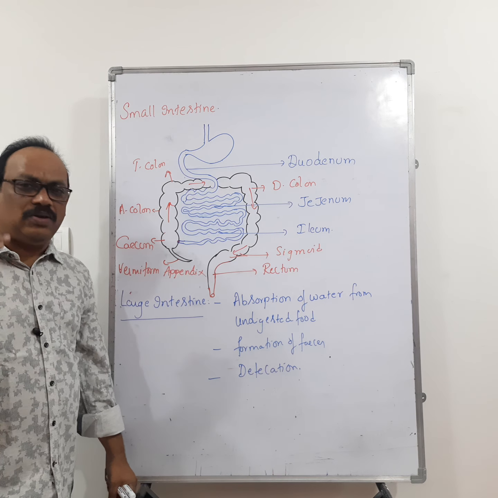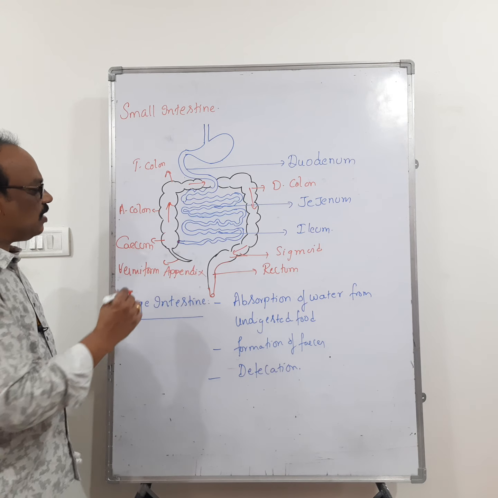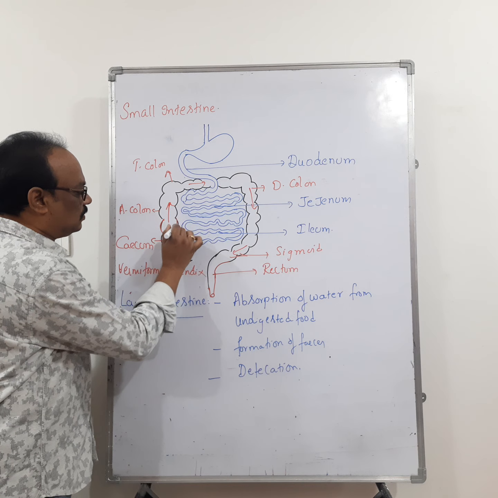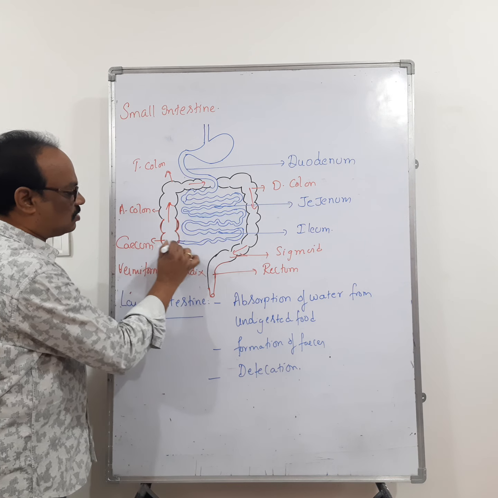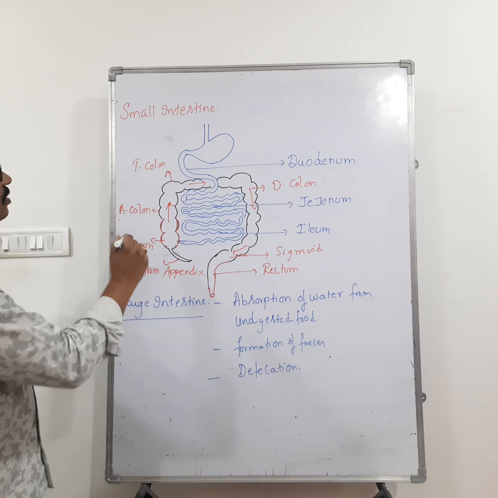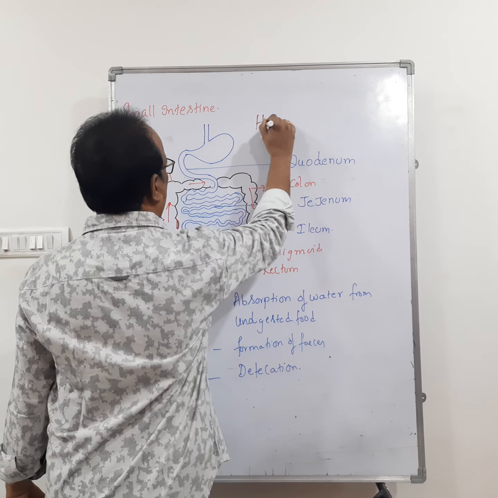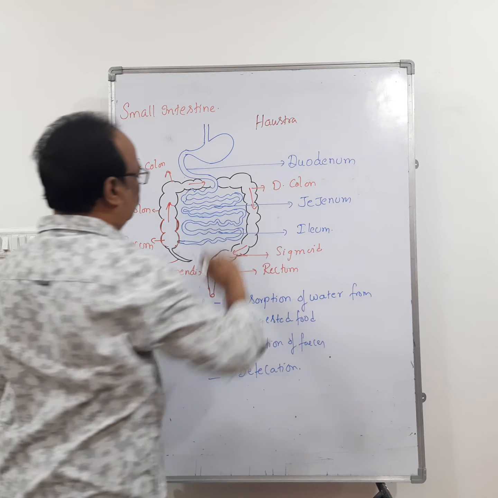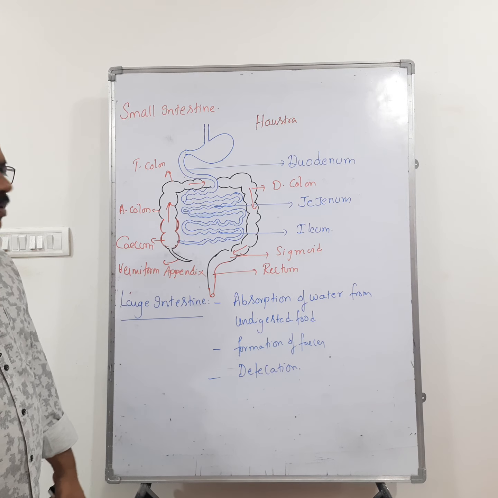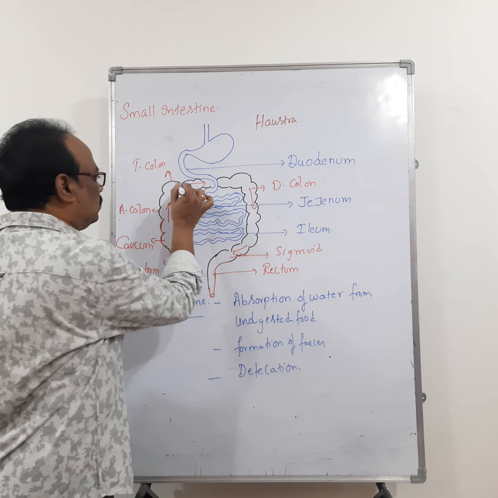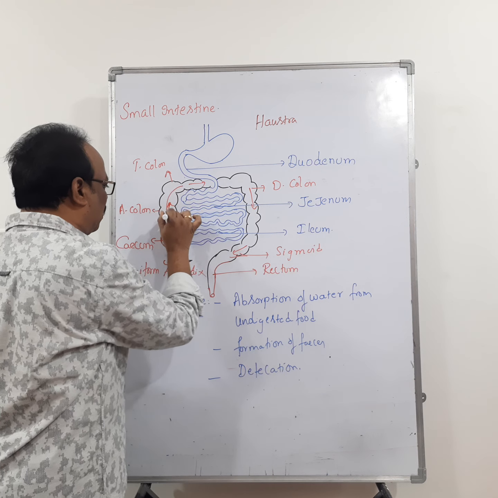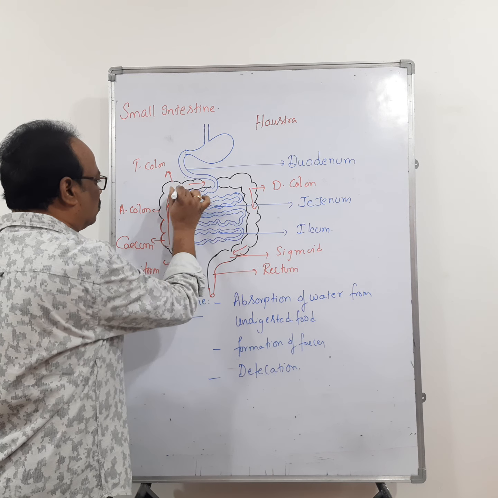How do you identify the colon? The colon is identified by the pouches. These are the pouches, and we call the pouches haustra. Also, the colon consists of longitudinal folds of smooth muscles.